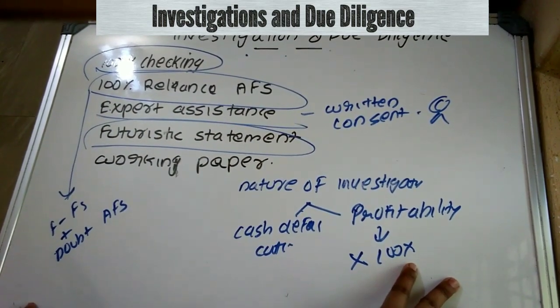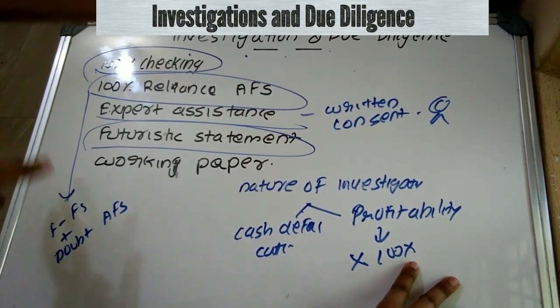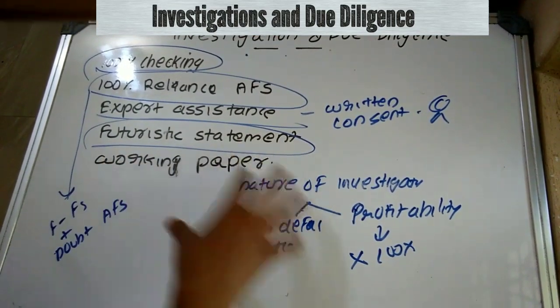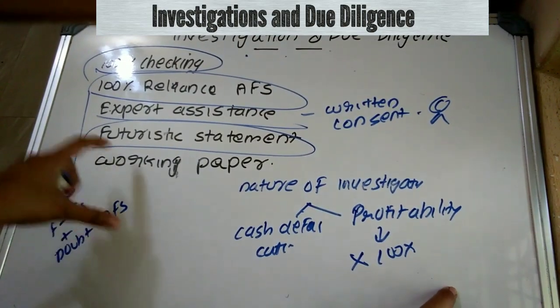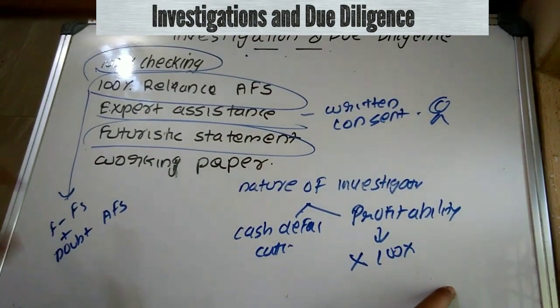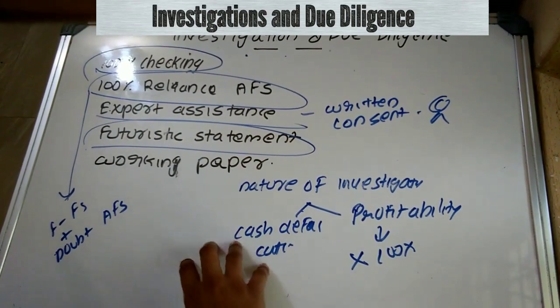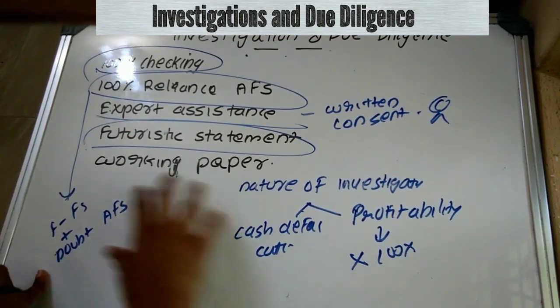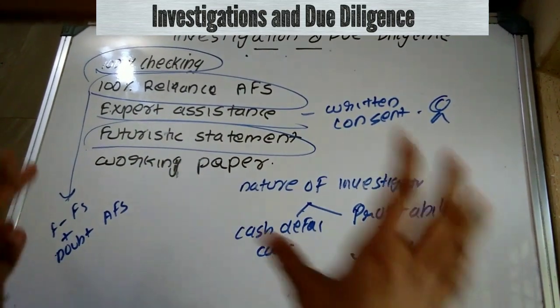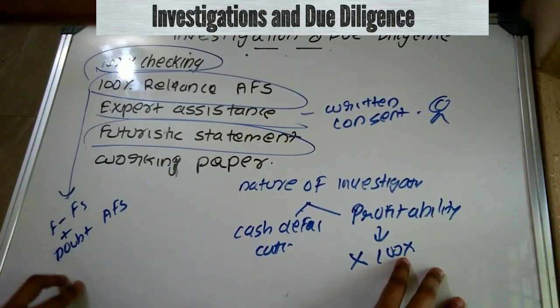We have already discussed that standard in auditing, but there is not that much difference between investigation and due diligence with respect to futuristic statements. They are also not allowed to be futuristic, but they can assume that the existing scenario will continue in the near future. Then working papers. Just like an auditor, the investigator may also prepare and maintain their working papers.